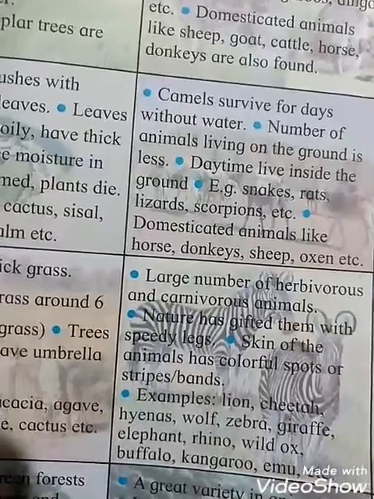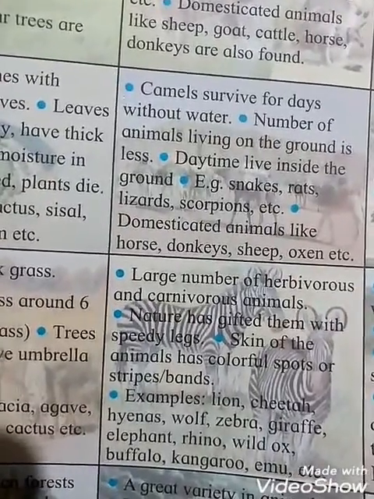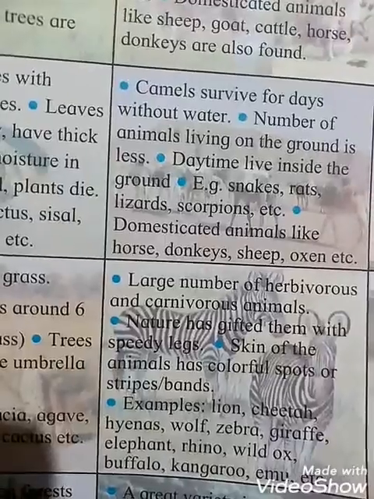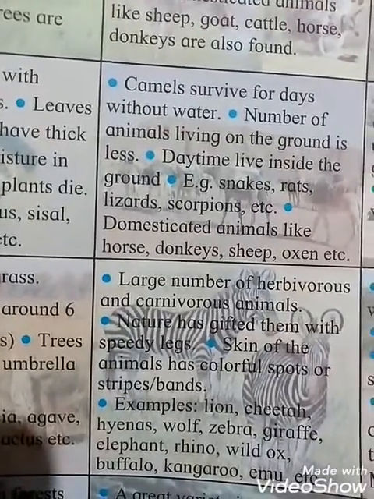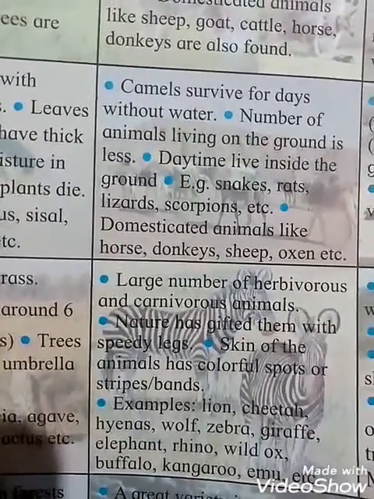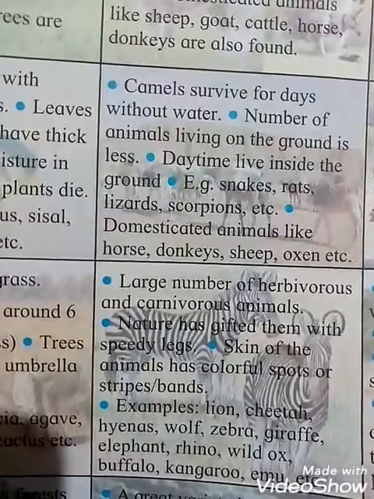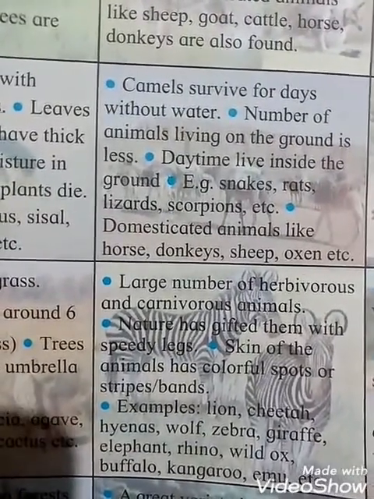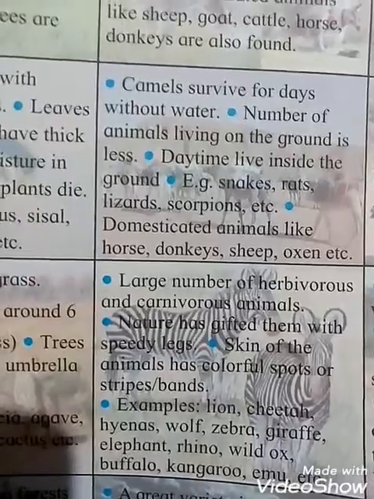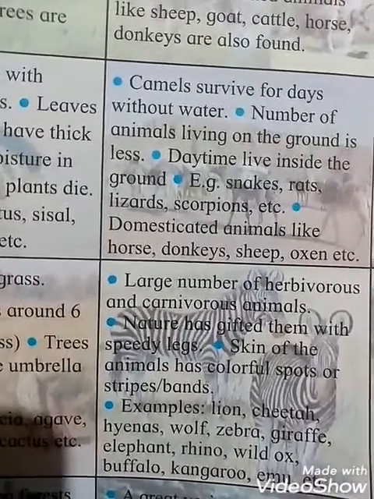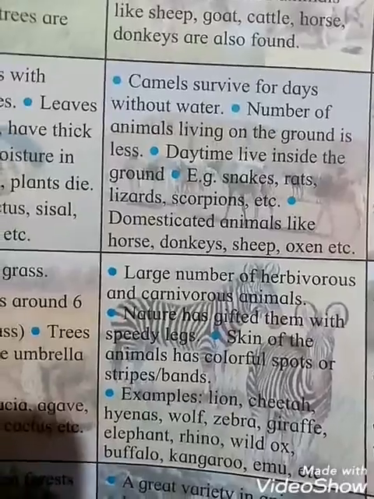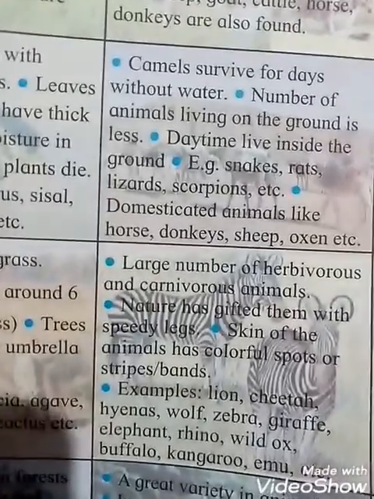And see the animals found here. A large number of herbivorous and carnivorous animals are found here. Herbivorous means animals that eat leafy vegetation, that means grass and all that. And carnivorous means animals that eat other animals. Okay, so both kinds of animals are found here in large numbers, herbivorous as well as carnivorous.